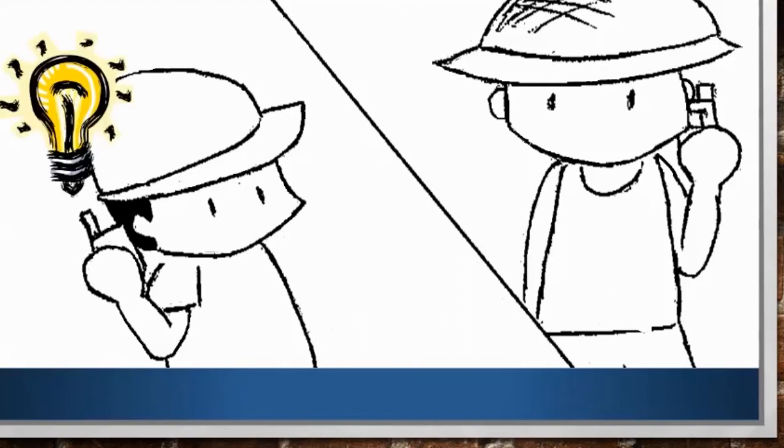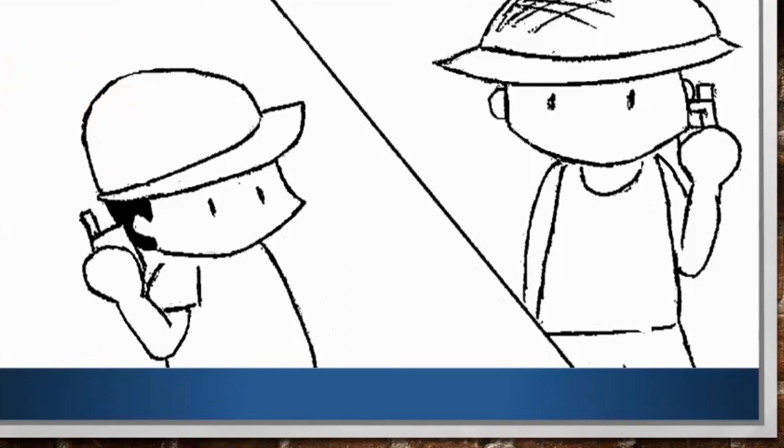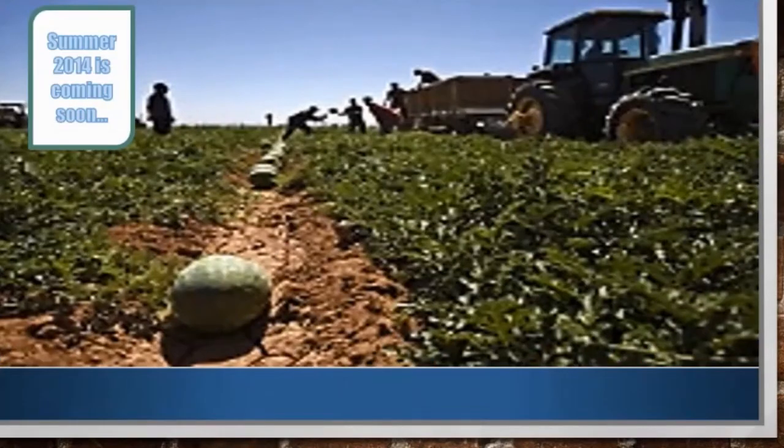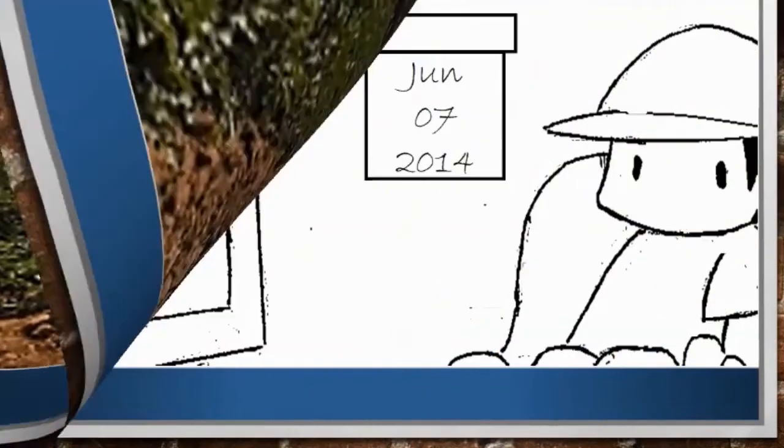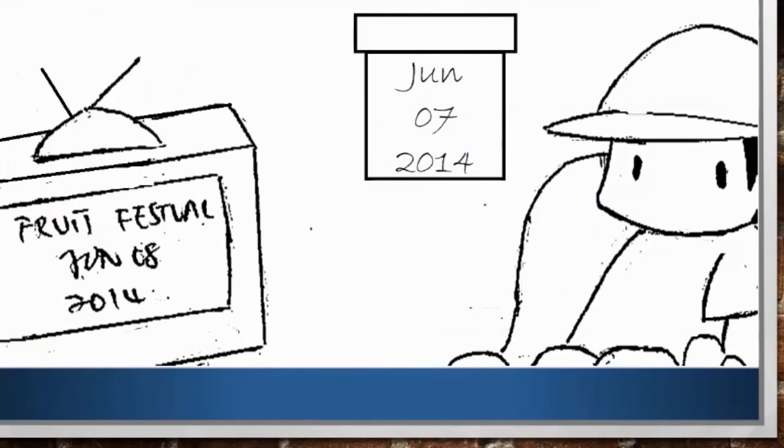Oh yeah, I have an unused land. You can grow more watermelons there. Okay. The summer of 2014 is coming in a few weeks. On the 7th of June 2014, while Ziyin is watching television in her house, she sees an advertisement that the fruit festival is going to be held on the 8th of June 2014.